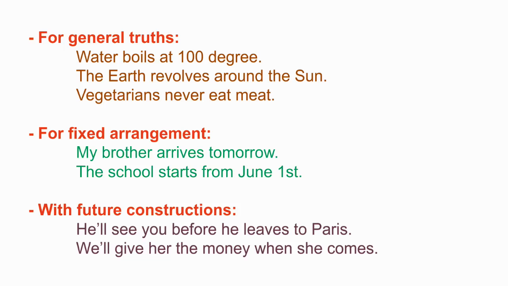With future constructions, for example: he'll see you before he leaves for Paris. We will give her the money when she comes. So there is a future action to complete the simple present one. If that happens, this will happen.